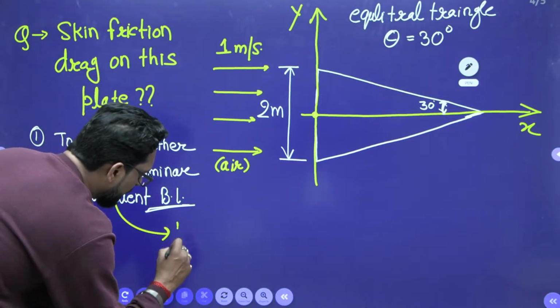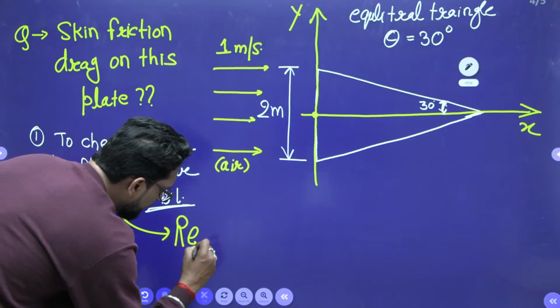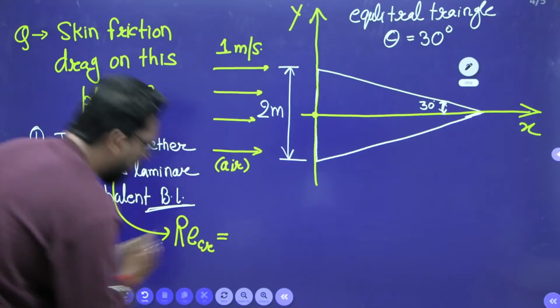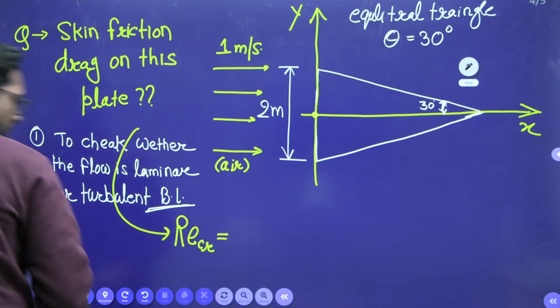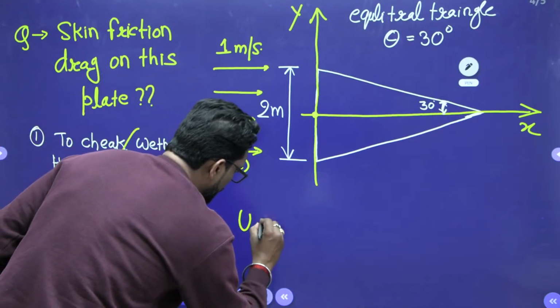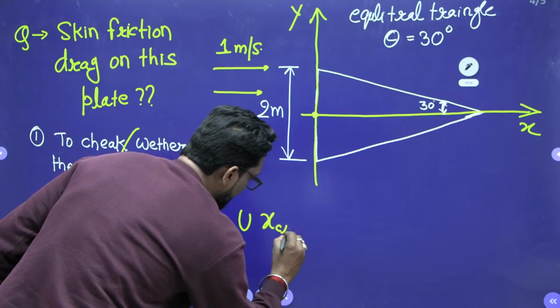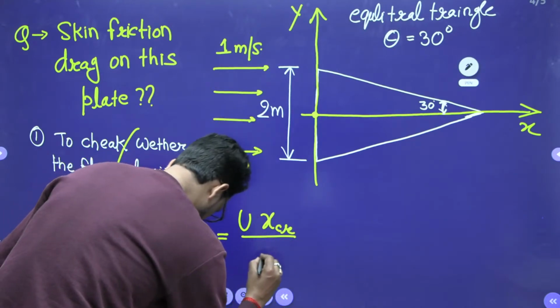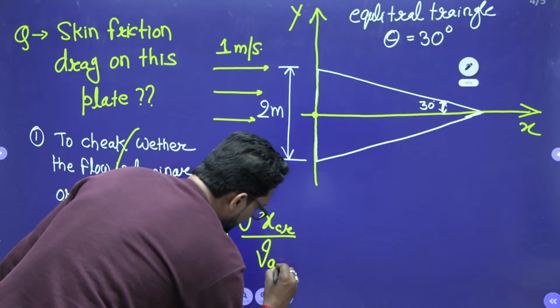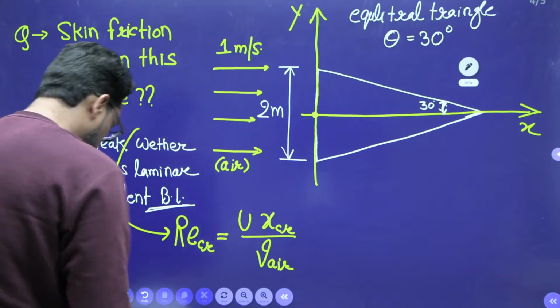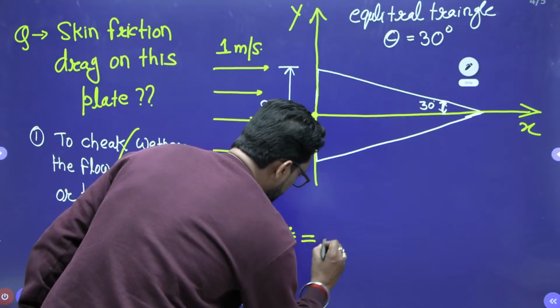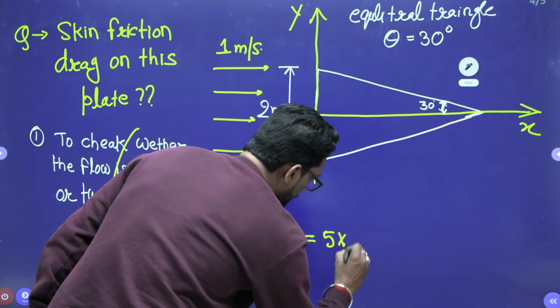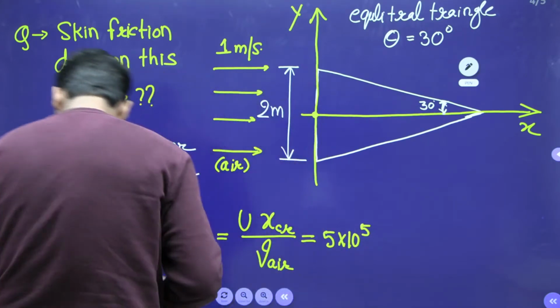What do we calculate? Re_cr we have. For the plate, what do we have? Velocity U times x_cr divided by nu of air. Yes or not? Now, what is this critical Reynolds number? 5 cross 10 to the power 5.